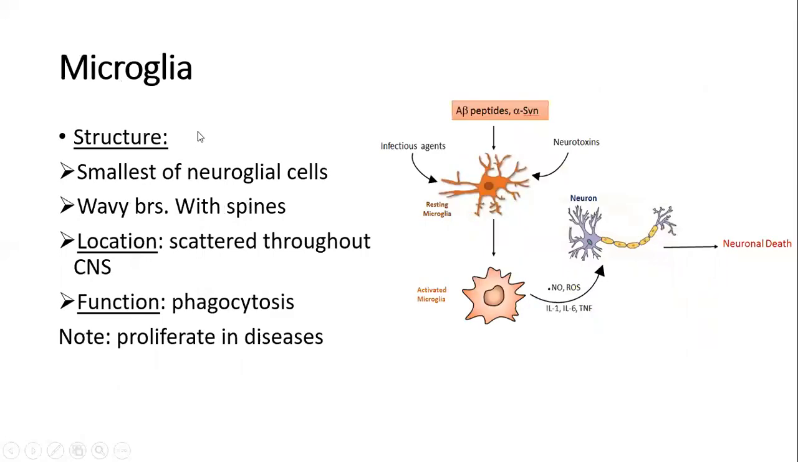Microglia, another type of neuroglia present within the central nervous system. They are considered to be the smallest of the neuroglial cells, with wavy branches containing spines at the end. They are found scattered throughout the central nervous system, and their primary function is to show phagocytic activity. Hence, they show proliferation in certain diseases. So they are basically labeled as the monocytes or the phagocytes of the brain or the central nervous system.